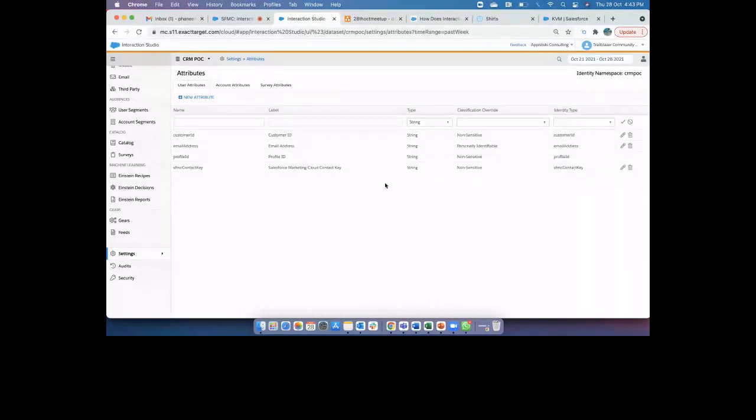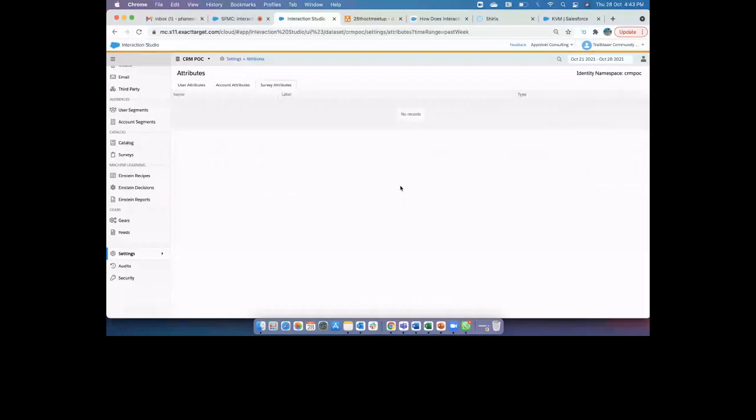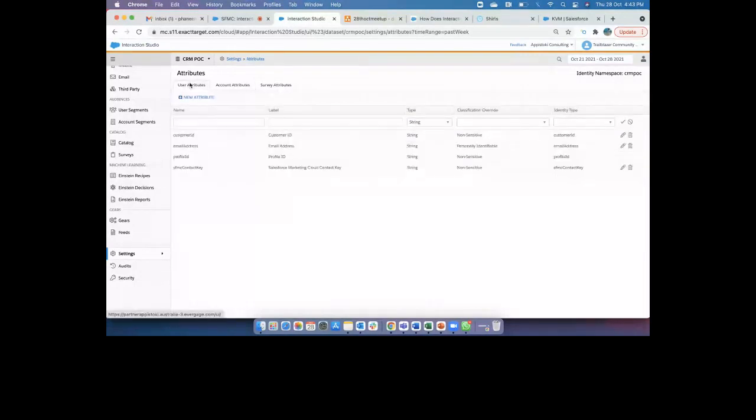The other question comes up: Interaction Studio provides a lot of survey mechanisms as well. So there are some survey attributes also available. You can create those survey attributes. Currently, I don't have any records. Just go to surveys here and create one catalog, and once you create a catalog, this attribute section will be automatically enabled, and then you can create more attributes as well, right? So we've done step number 2. We went to attributes, we went to general setup, we saw all these details, and for this POC, for this data set, we selected email address as my unique identifier.